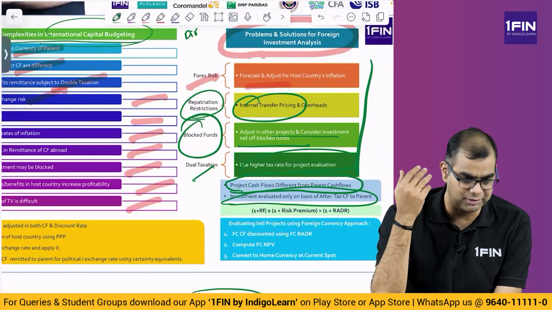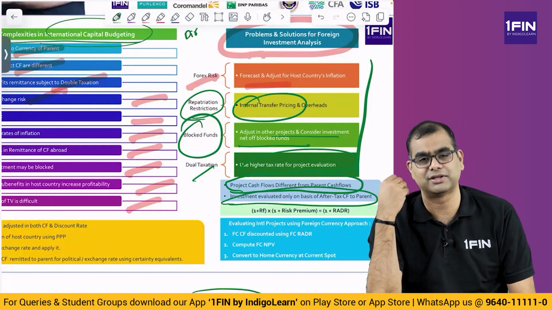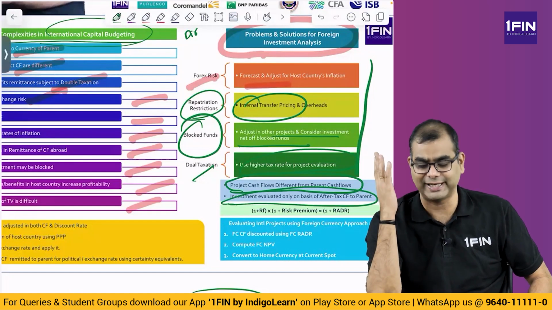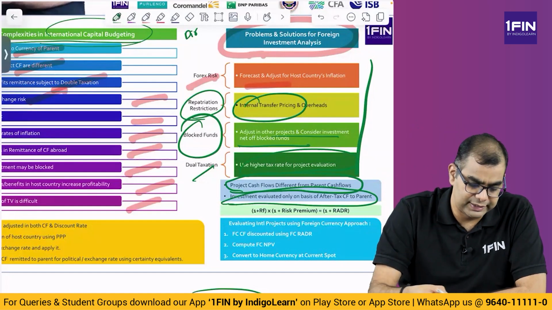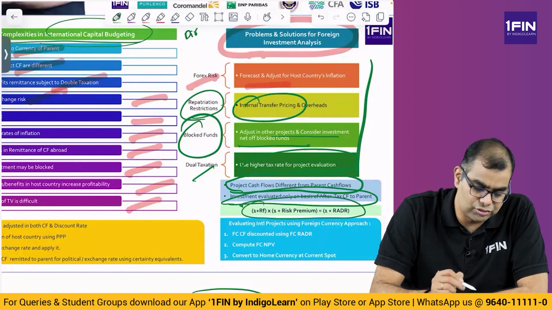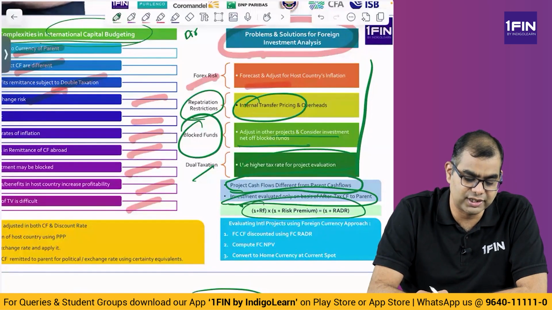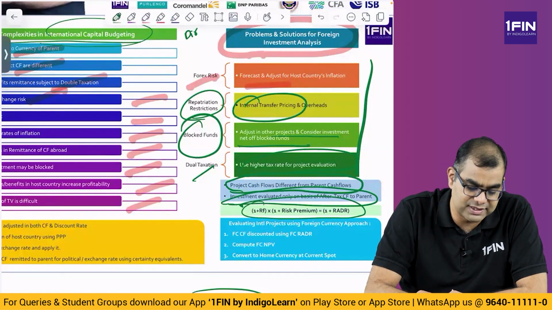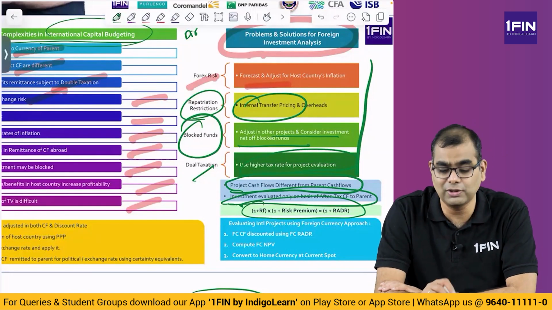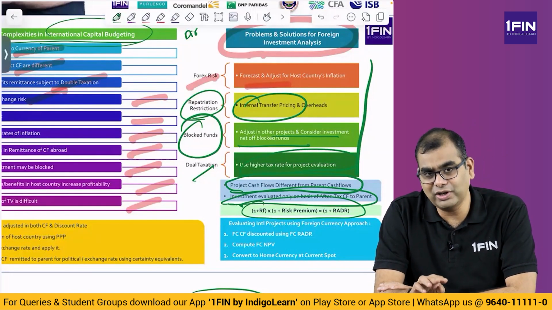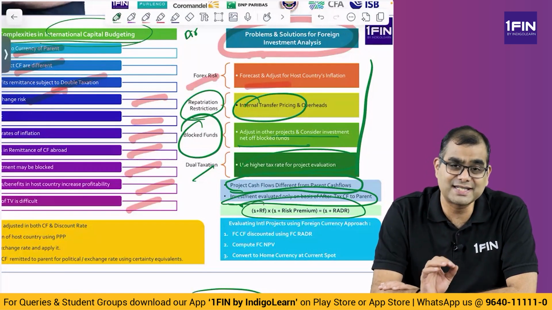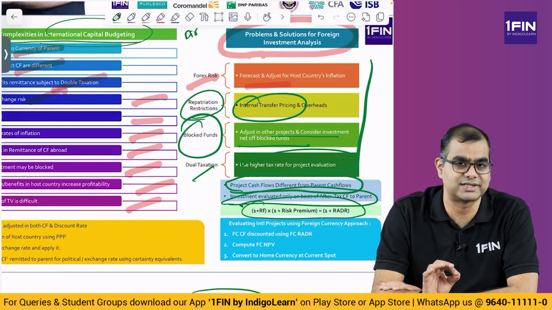If you remember, in multiple chapters we looked at advanced capital budgeting and business valuation. Everywhere we use the term CFAT, cash flows after tax. Right. Then what is this whole discount rate? 1 plus risk-free rate into 1 plus risk premium is 1 plus risk-adjusted discount rate. So the way you evaluate these projects is by considering a risk-adjusted discount rate. Risk-adjusted discount rate is used to evaluate these kinds of projects.